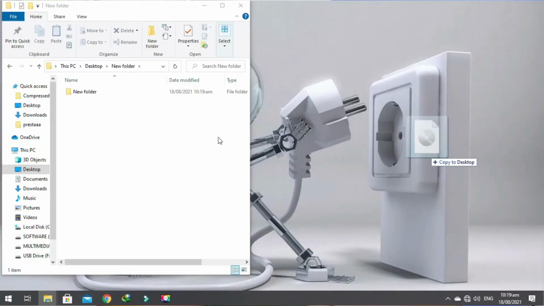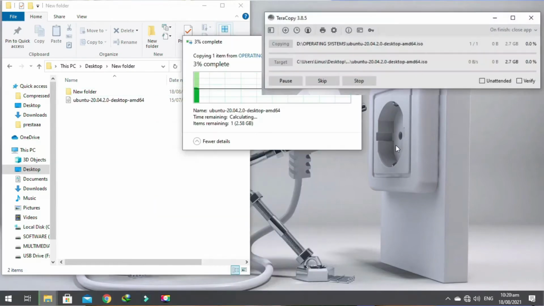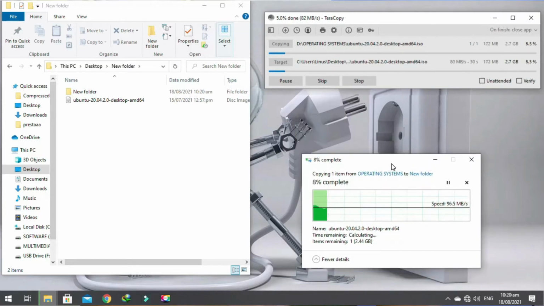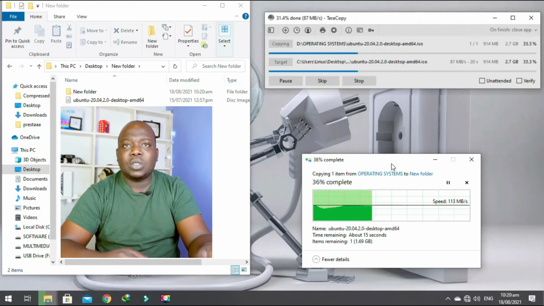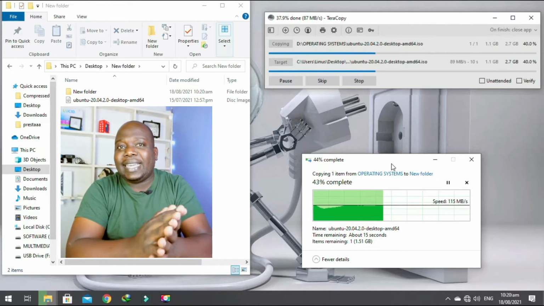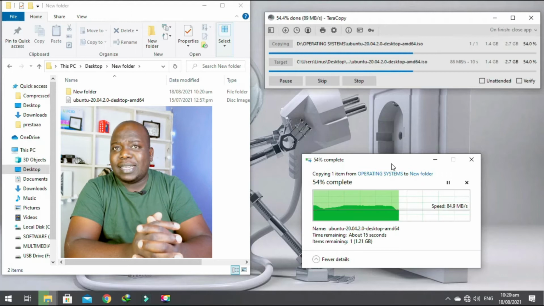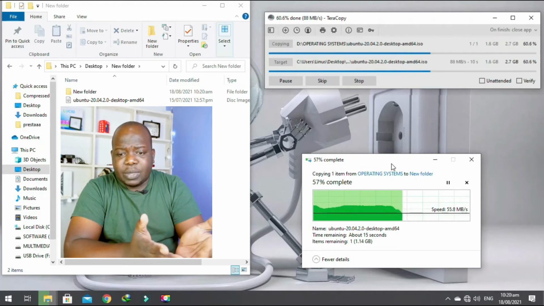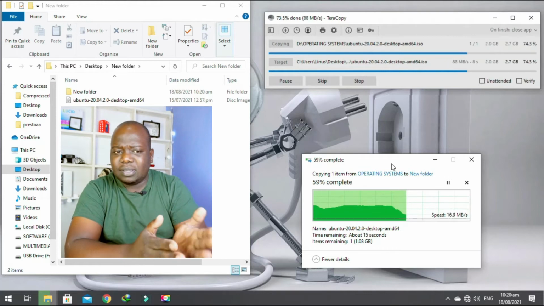Now let's just do a quick comparison here. Let's copy a file right here on this PC and see what the difference is in terms of copying speed. So what I'm copying is, I'm just going to copy an ISO image of one of my Linux distributions, and then let us see how long that does take. So put in your bets. Let's see who is winning this one. My bet is on TeraCopy, but I do hope it doesn't let me down. So there we go. The copying is going on. I think TeraCopy is a bit faster.